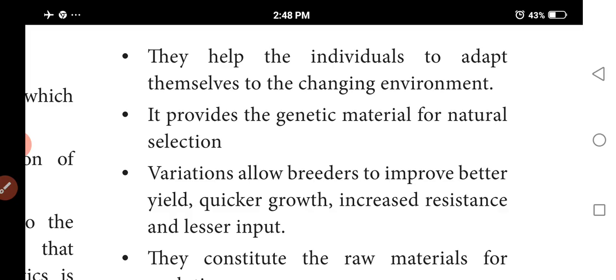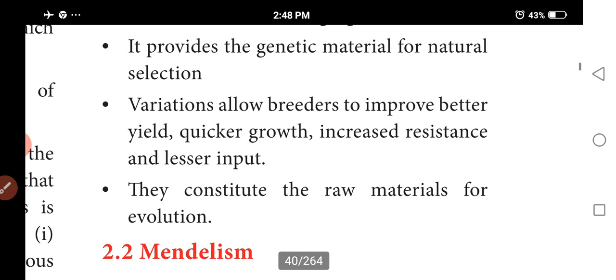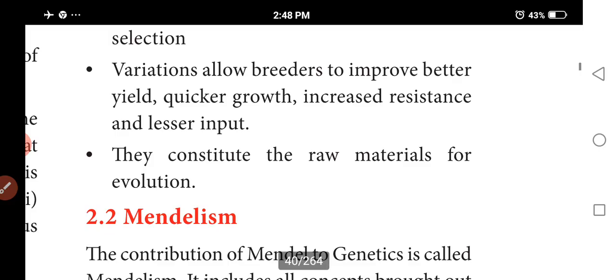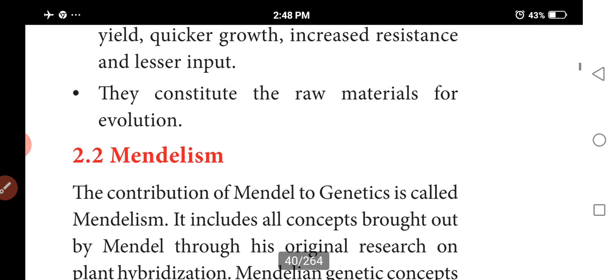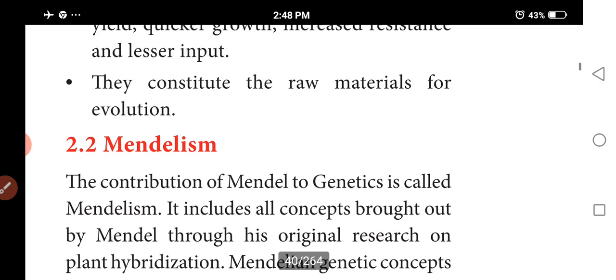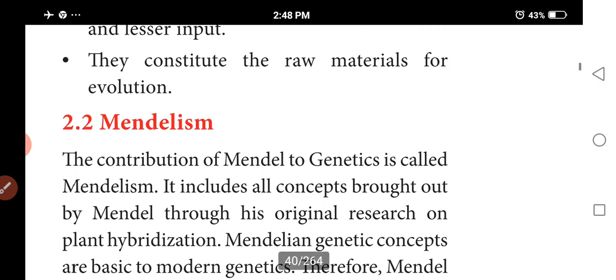It allows breeders quicker growth, increased resistance and lesser input, saving time. Variations are the raw material for evolution.